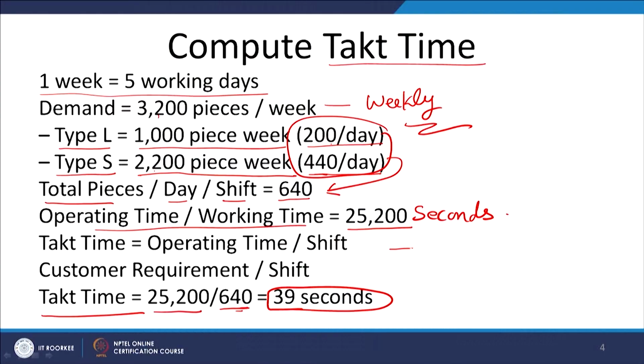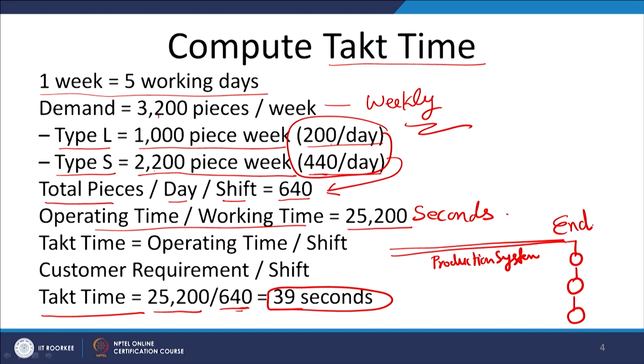Let us say you just consider this is my production system, and from this end of the manufacturing system outputs are coming. So, the gap between these two outputs is 39 seconds. After each 39 seconds a new output has to come.